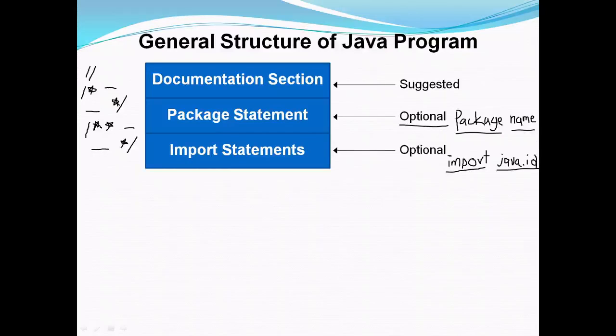We are importing the package io, that is the input output package, which provides us with some input output functionalities. So no need to define everything in your program. You can use certain things which are predefined, like you did in C programming as well. In Java also there are many predefined packages, we call them API, available, and those APIs can be used in your program by using the import statement. Okay, this is about the import statement.